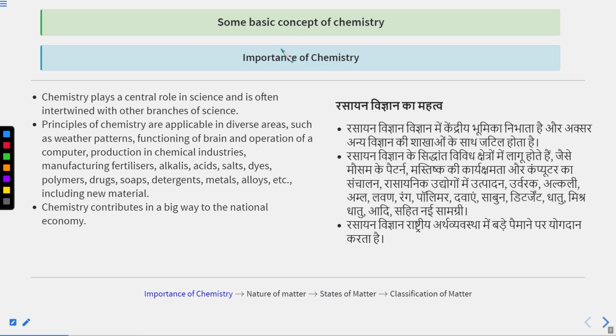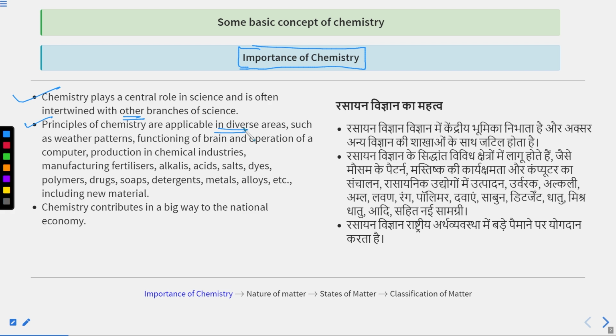So let's understand what chemistry is and what the importance of chemistry is. I told you what chemistry is. Chemistry plays a central role in science and is often intertwined with other branches of science as well, like zoology, botany, physics, etc. Principles of chemistry are applicable in diverse areas, like weather patterns. Chemistry helps to predict the weather: tomorrow will be raining, tomorrow will be cloudy, or what type of weather will be tomorrow. So chemistry helps us in prediction of weather patterns, not only for tomorrow, but for the next week, the next month, etc.